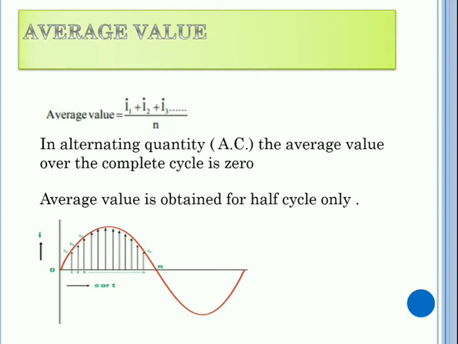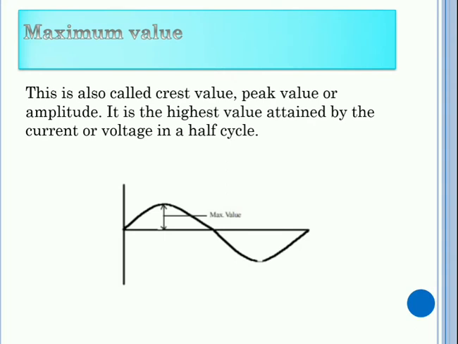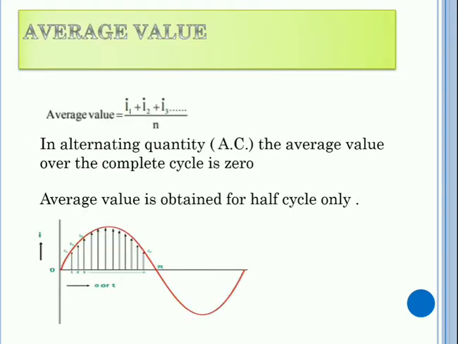Next topic is average value. Consider you are dividing a positive half of the cycle into 10 divisions. Name them I1, I2, I3, etc. The instantaneous value at the first division plus second division plus third division, the overall summation divided by the number of divisions, is called average value. Hope you understand this. Look at the pictures.